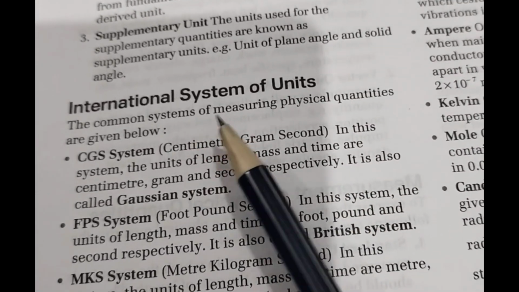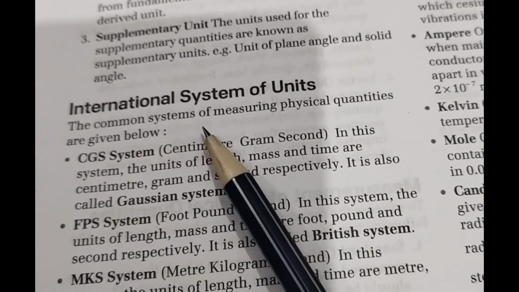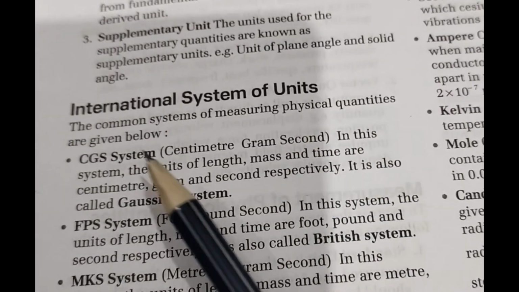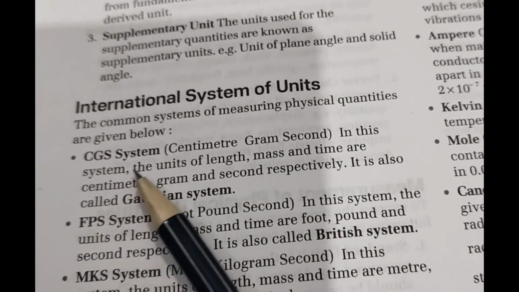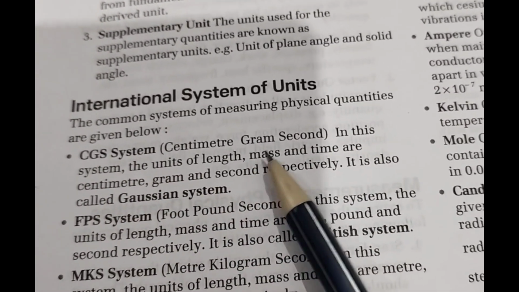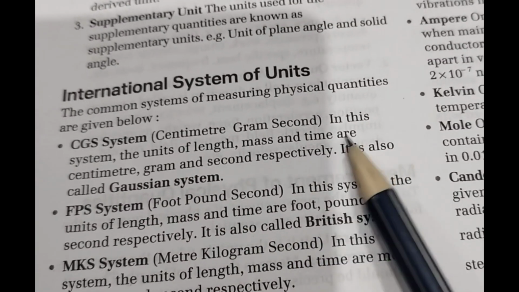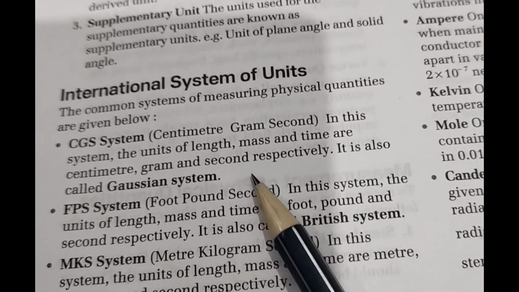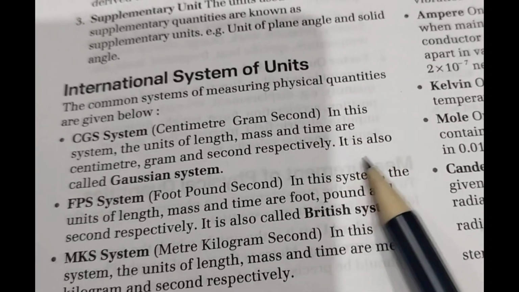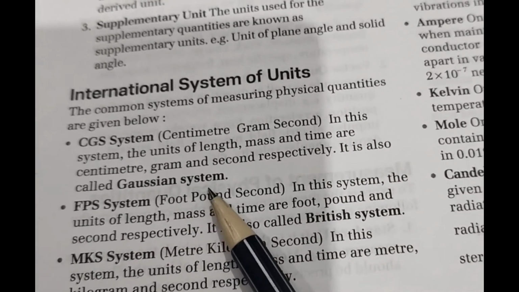Next is the international system of units. The common systems of measuring physical quantities are given below. CGS system: centimeter, gram, second. In this system, the units of length, mass and time are centimeter, gram and second respectively. It is also called the Gaussian system.